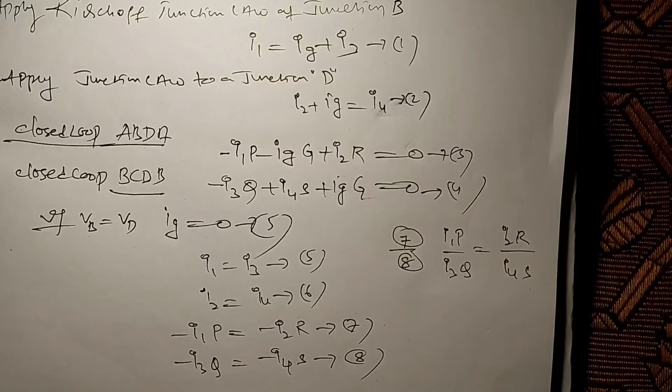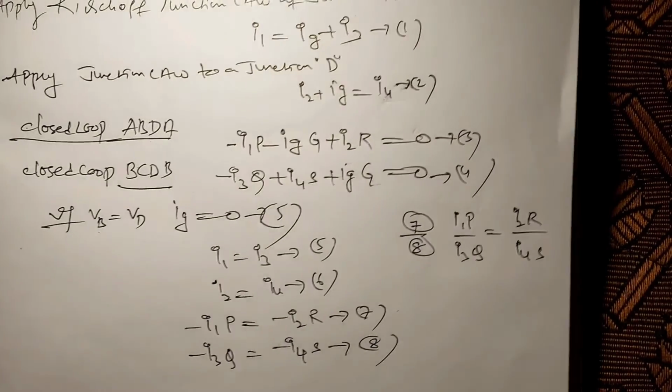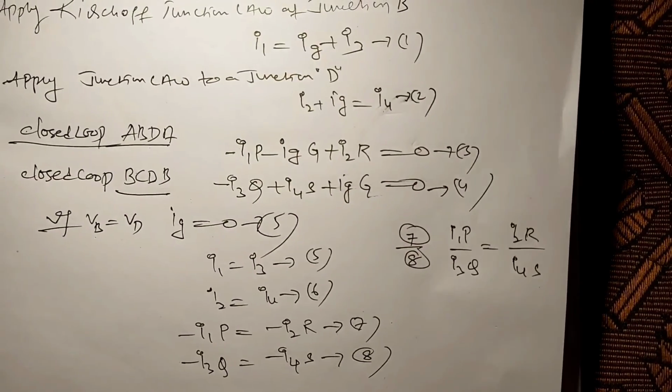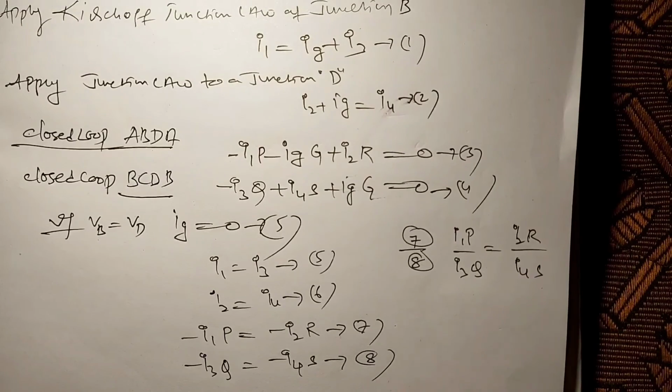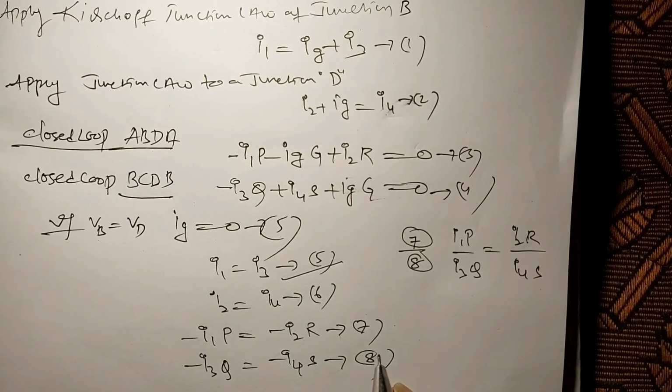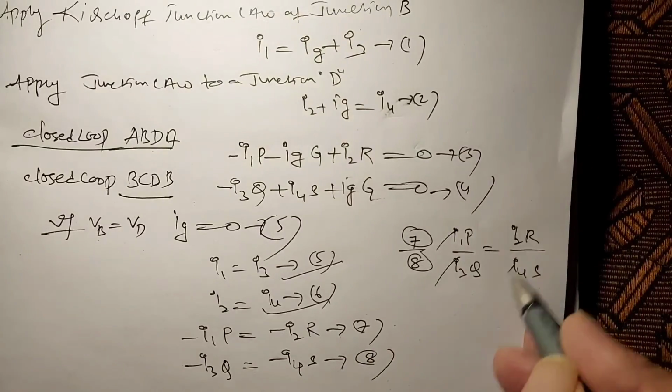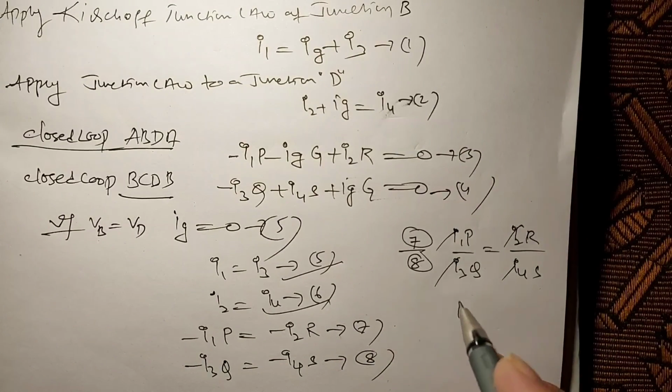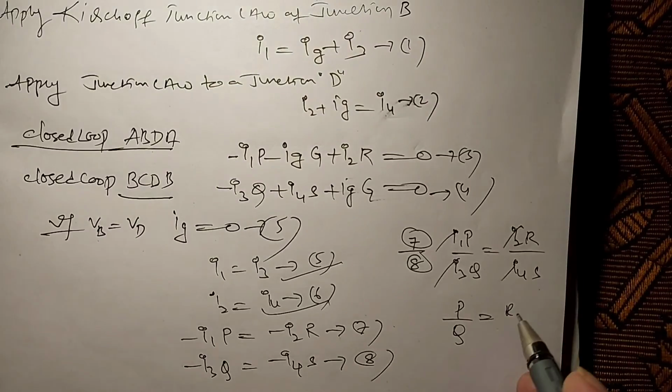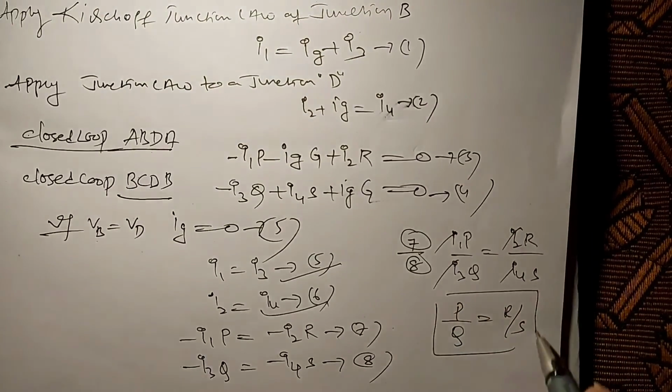Here I1 is equal to I3, which we already proved. I2 is equal to I4, which we already proved. So these are cancelled. Finally we get P by Q is equal to R by S.